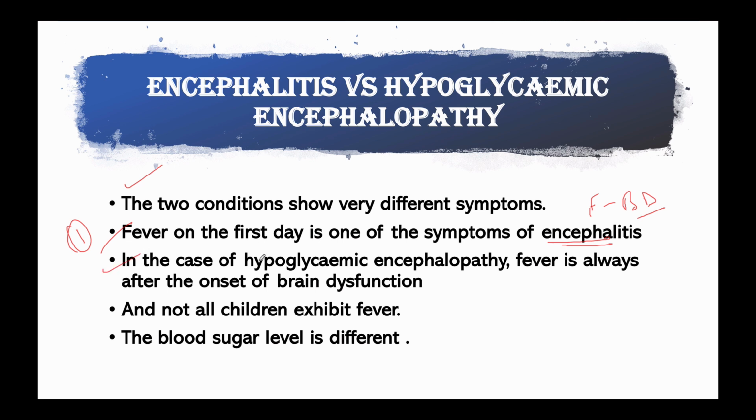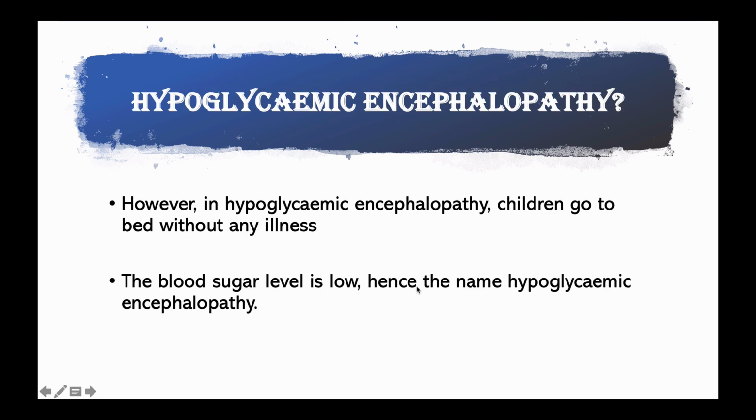While in hypoglycemic encephalopathy, fever in children is always after the onset of brain dysfunction. So brain dysfunction first and then fever. Actually, fever is caused because of brain dysfunction in the case of hypoglycemic encephalopathy. And not all children exhibit fever. Some children have no fever, while others may have mild or very high fever. The blood sugar level is usually normal in children with encephalitis, but it is very low in children with hypoglycemic encephalopathy. Now what happens in hypoglycemic encephalopathy?